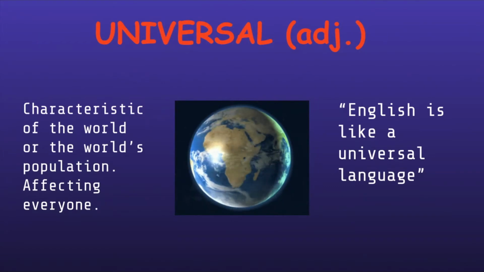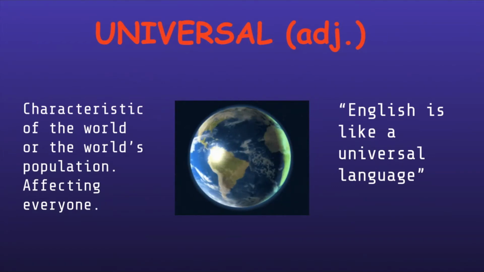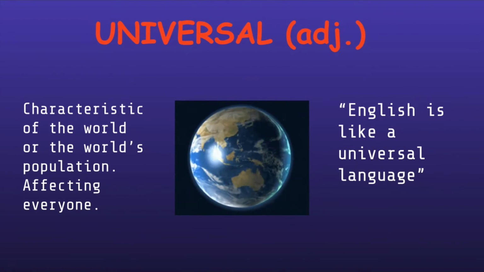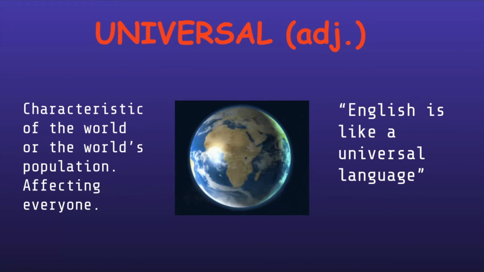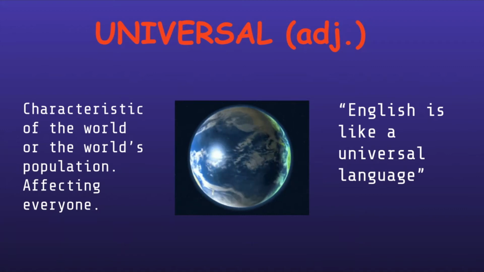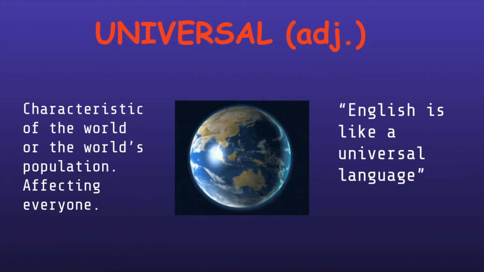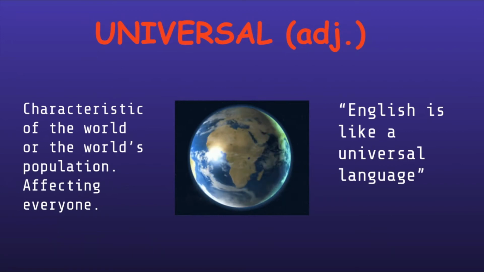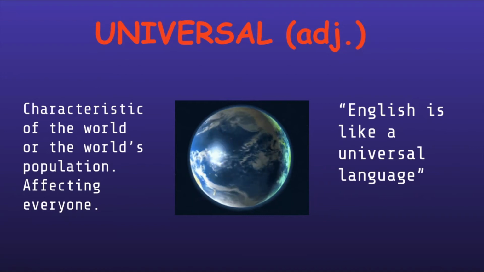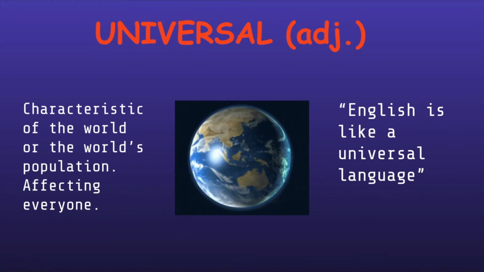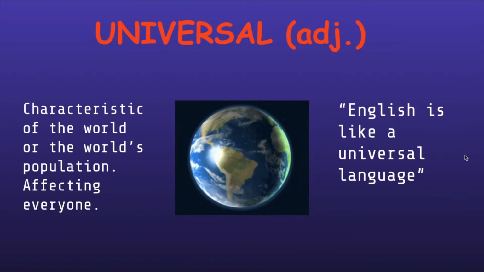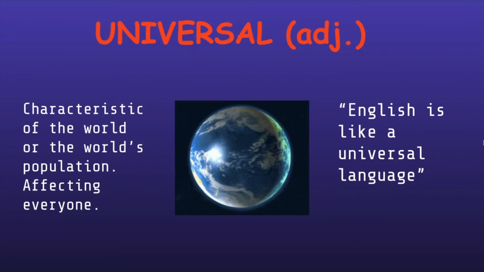So before we start, I want to go over this word universal with you all. Y'all have probably heard of the word universal. It's basically a characteristic of the world or the world's population. It's basically affecting everyone. What that basically means is a characteristic or a trait or an attribute that the entire world has. Okay, an example sentence is: English is like a universal language. A lot of people in the world speak English, so we can assume that English is sort of like a universal language. And whenever you think of the word universal, I want y'all to think of this little Earth rotating. Remember, it has to do with everyone on Earth.